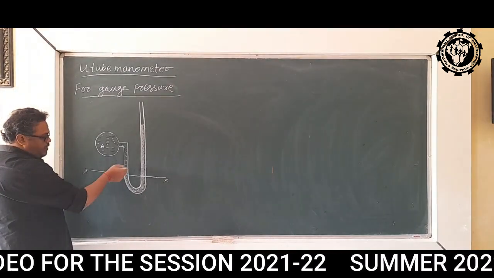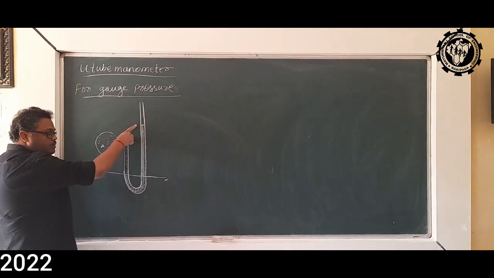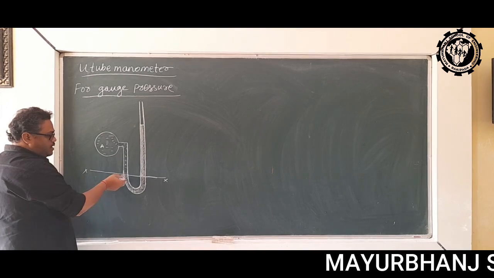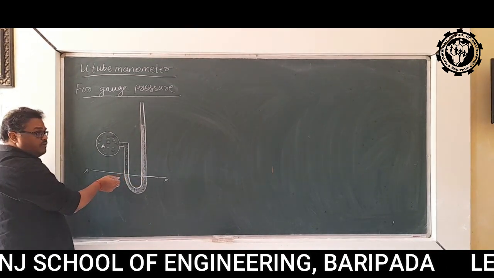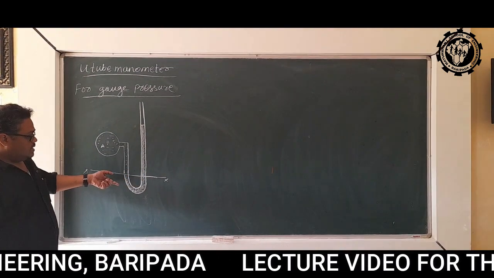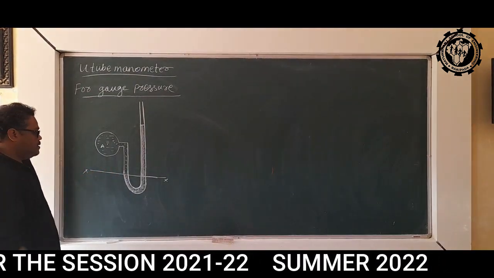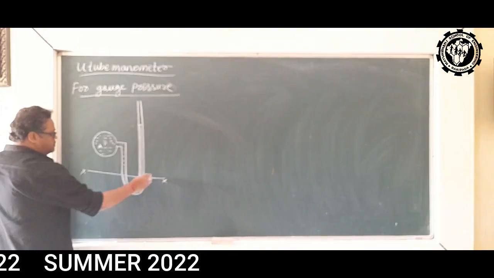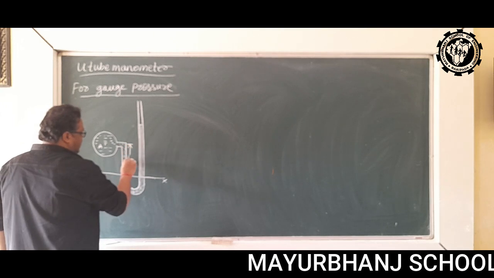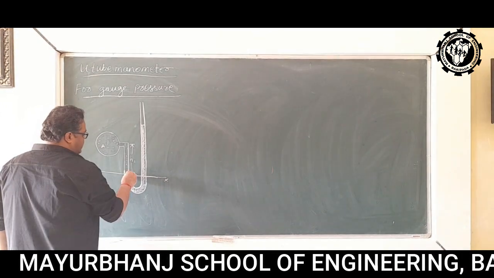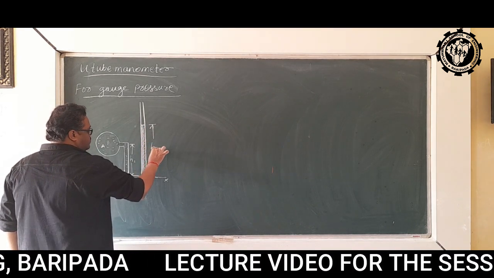As we can see in the left limb, the level of mercury is below what it is in the right limb. So we will draw the datum at the level of mercury in the left limb. So this is your datum. Then let's say this height is h1, the height from the center of the pipe to the datum XX in the left limb, and let's say this height is your h2.